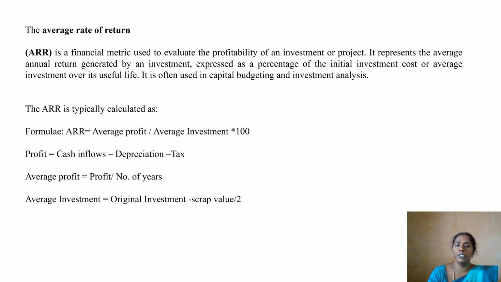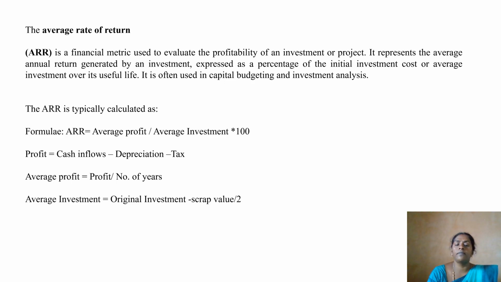It's a financial metric used to evaluate the profitability of an investment or project. It represents the average annual return generated by an investment, expressed as a percentage of initial investment cost or average investment over its useful life. For this ARR method, we are going to take the whole life of the machinery. So the formula for this method is average profit divided by average investment into 100.